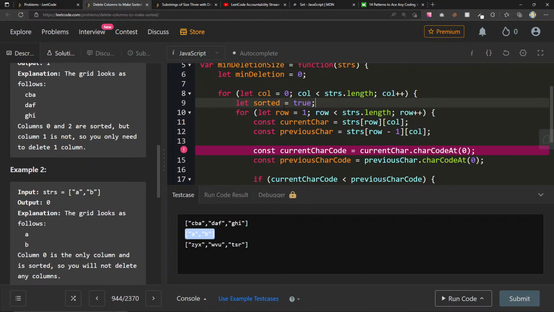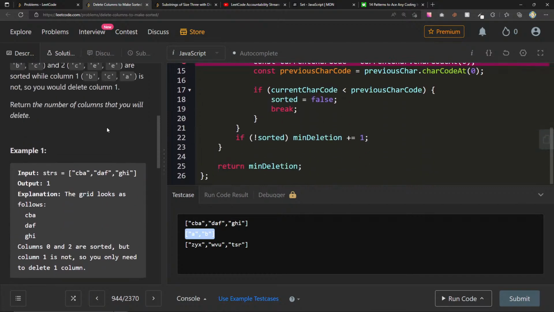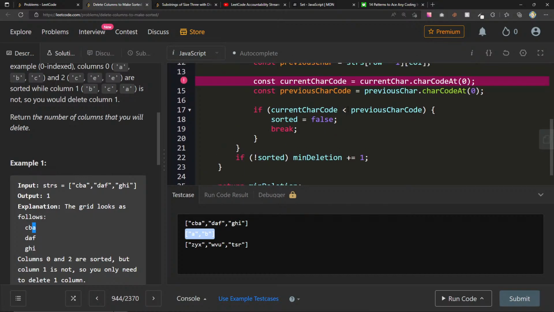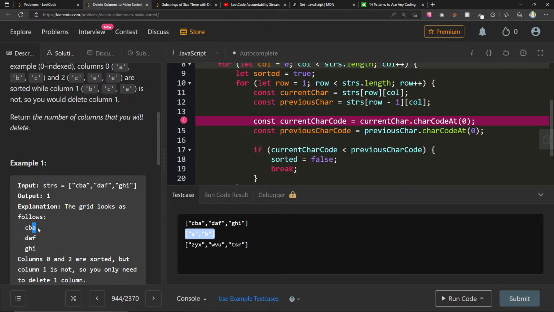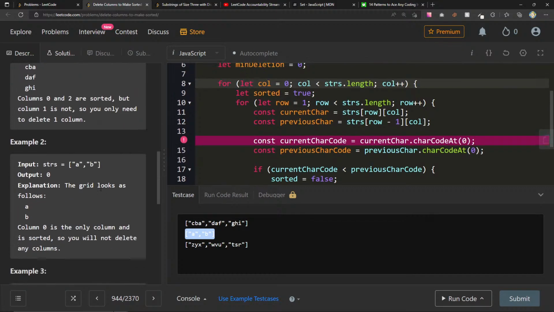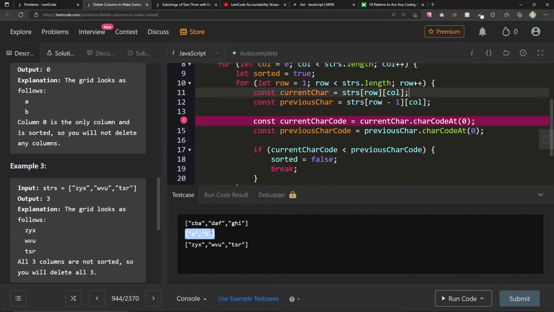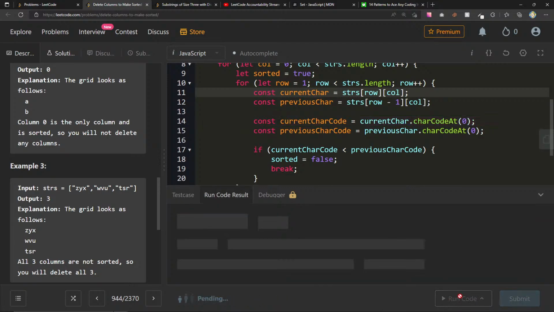Like I only want to set sort equals true if column, if we're already at the end. So let's see, 0, 0, 0, 0, 1, 2. This is row, row, row. So if we're at 2, I still want to. So wait, when does this happen? It happened because we got to 1. It happened because I got to 1 and I tried to get. Wait, okay, I'm confused now. Let's see, was it this one that it failed for?